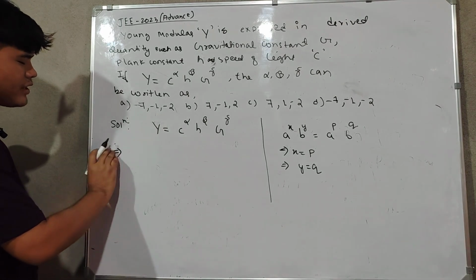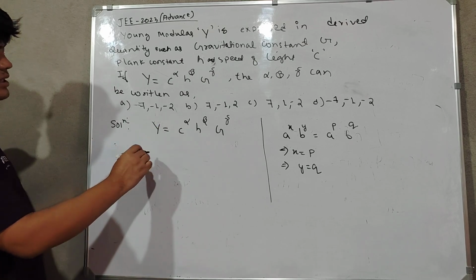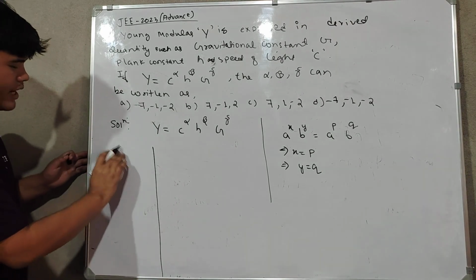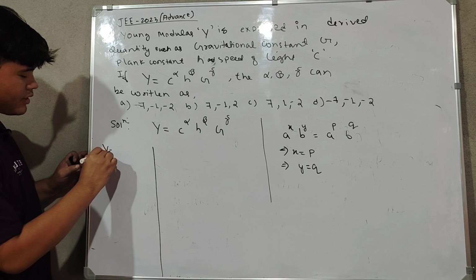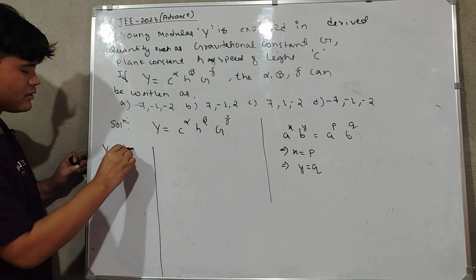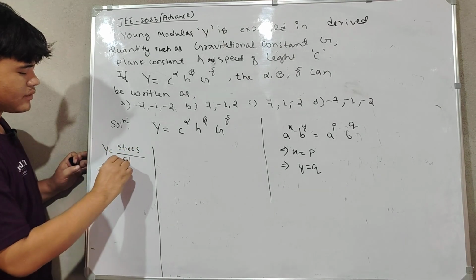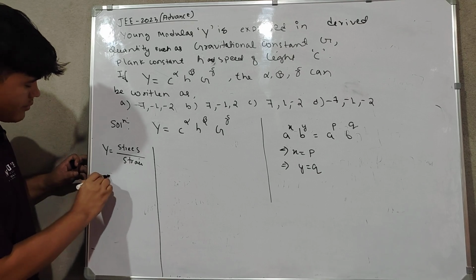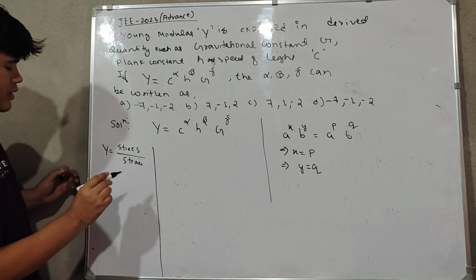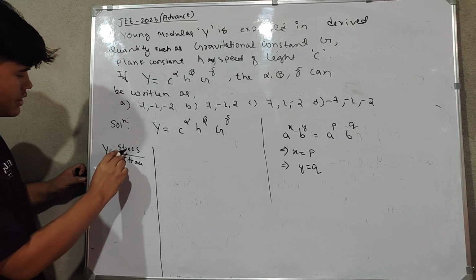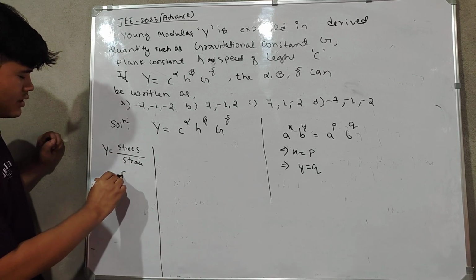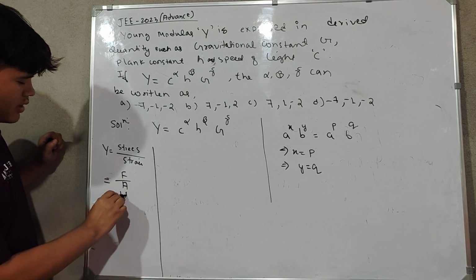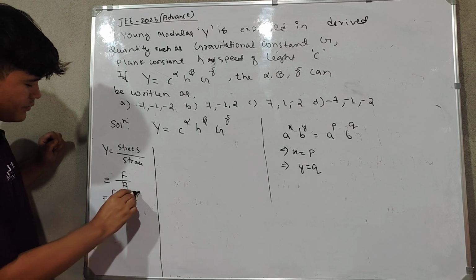So for Young modulus, first we should find its dimensions. Y is equal to stress by strain. If it is not visible, you do it yourself. Strain is dimensionless. Stress is force per unit area, so it will have M¹ L¹ T⁻².